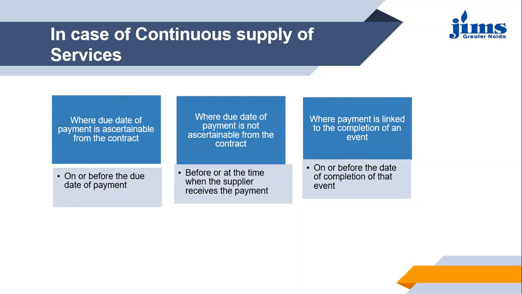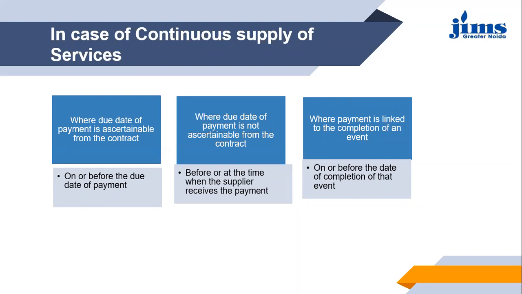Then the second point says where the due date is not ascertainable from the contract. In this case, suppose I have not mentioned any particular date for issuing the tax invoice or making the payment. So, in that case, when there is no information in the contract in reference to the payment, then before or at the time when the supplier receives the payment, that date or before that date, you can issue the tax invoice.